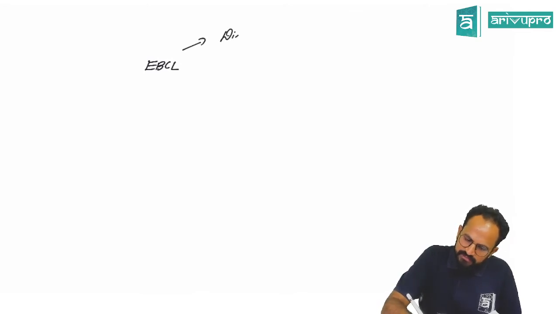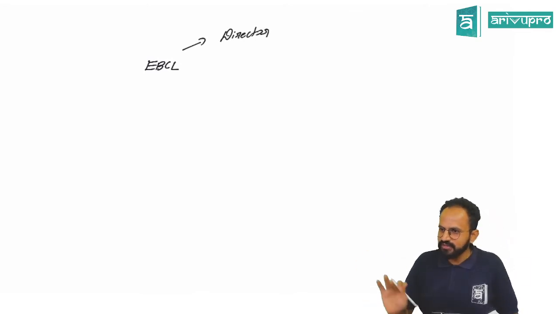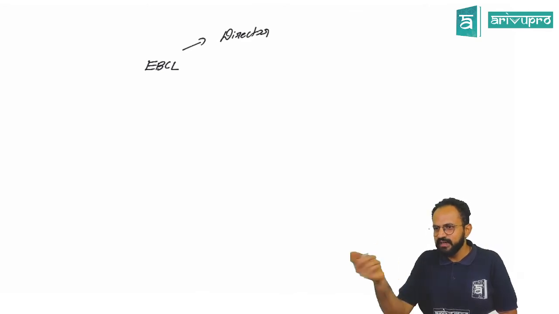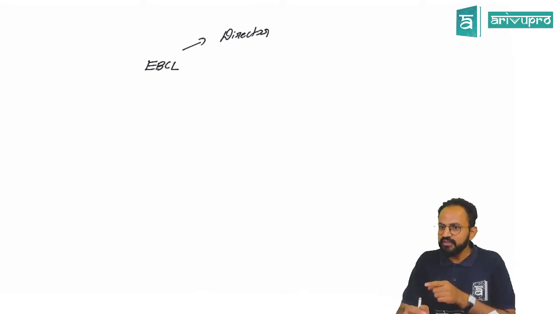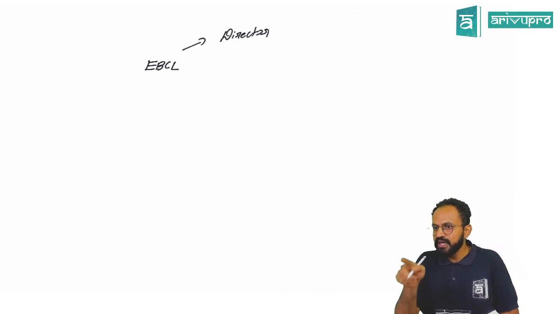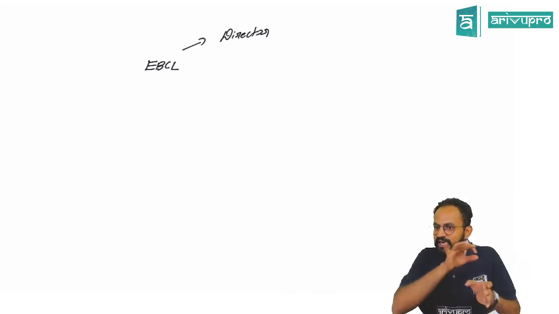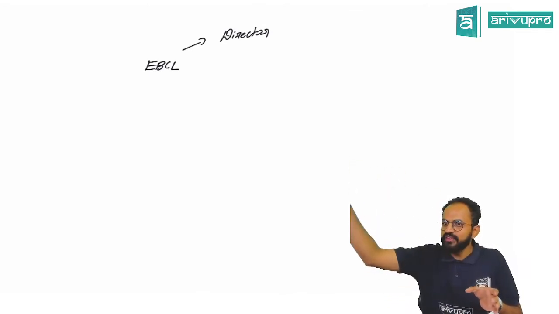I'll just give you an example. Whoever is the teacher of EBCL will be considered as the director of the company. Now, are they telling about me or this subject? So tomorrow, if someone else comes and teaches, he can also be a director. So this is called ex officio. Because of your one authority, you are getting a representation or a designation in some other place.